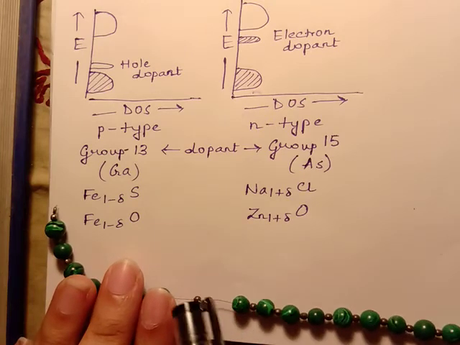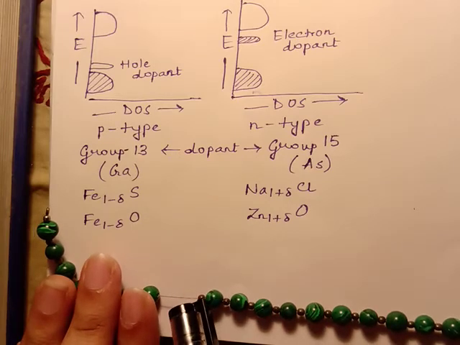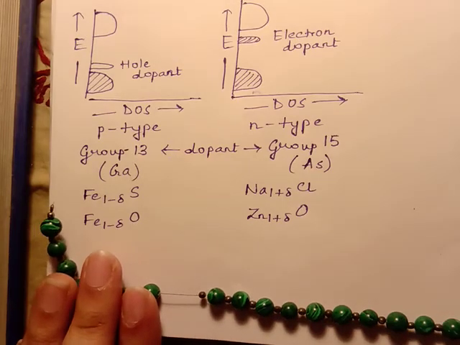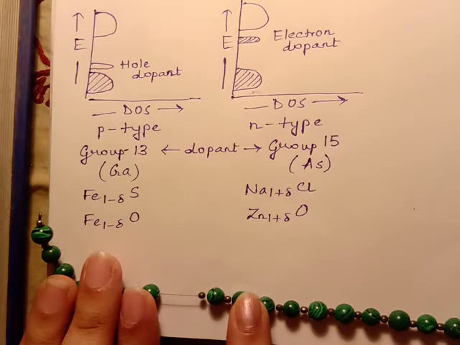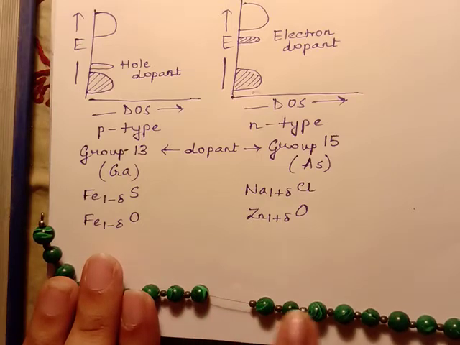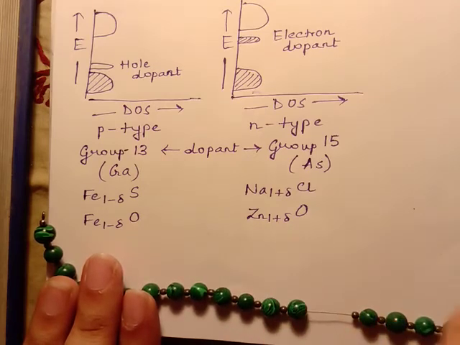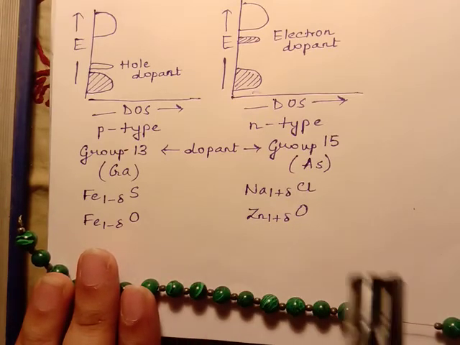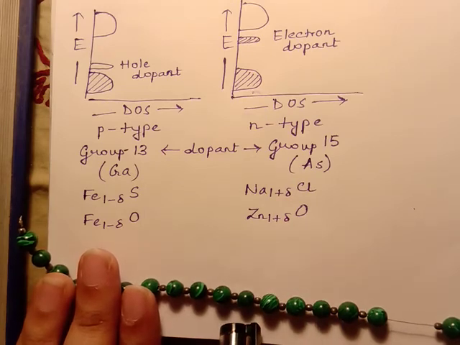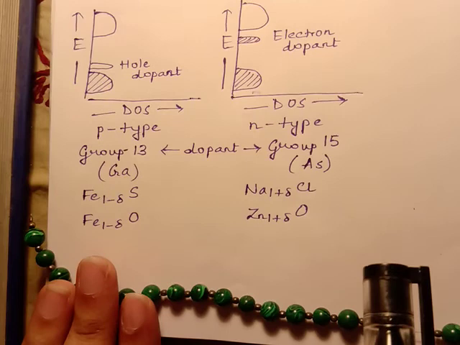If you consider these balls to be electrons and this gap to be a hole, I want this gap to move from here to the other end of the chain. Now how will the gap move? In order for the gap to move, I have to move these balls. So see, the gap is moving. The gap has moved again. And so on till the gap reaches the other end of the chain. So how has the gap moved? The gap has moved by the movement of the beads. So similarly, in case of p-type semiconduction, the hole moves because of movement of electrons in the opposite direction.